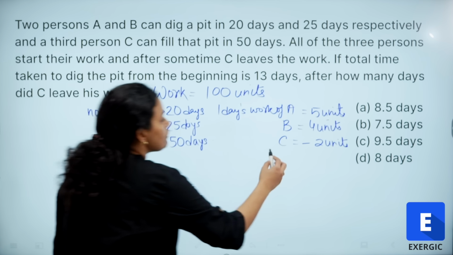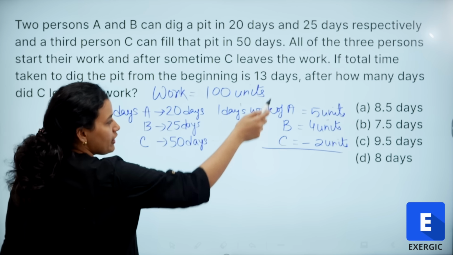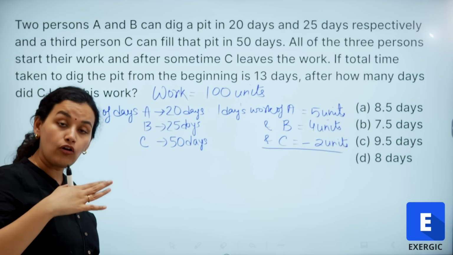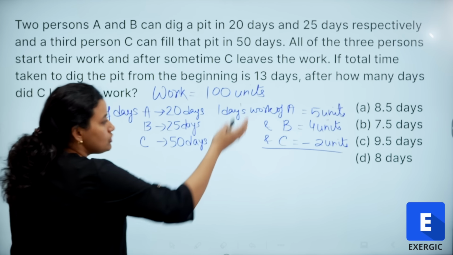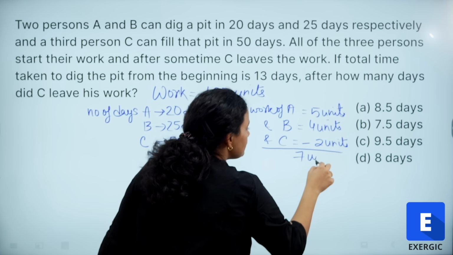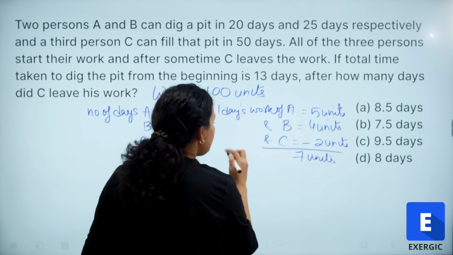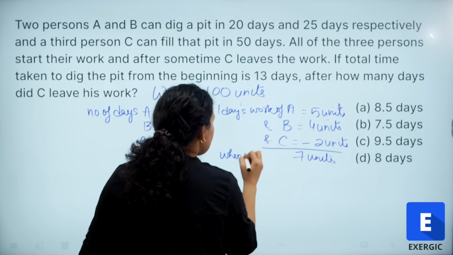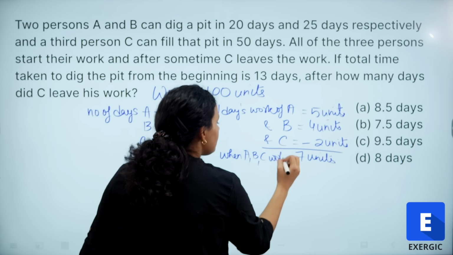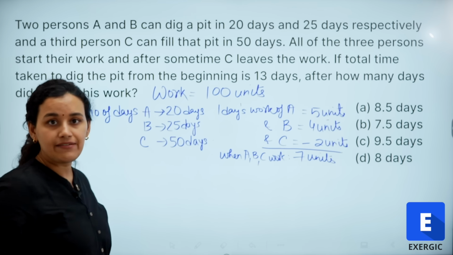Clear? So if I consider the 1 day's work of A, B and C, in one day when all of A, B and C are working, the total units of work is 7 units. So when A, B and C all three are working, 1 day's work is 7 units.